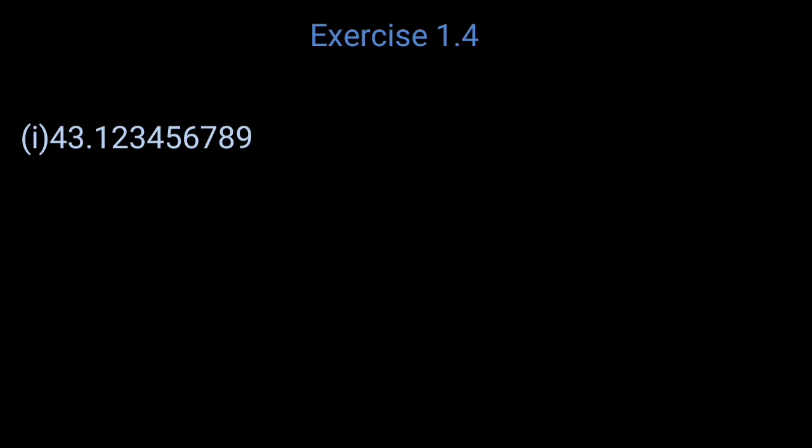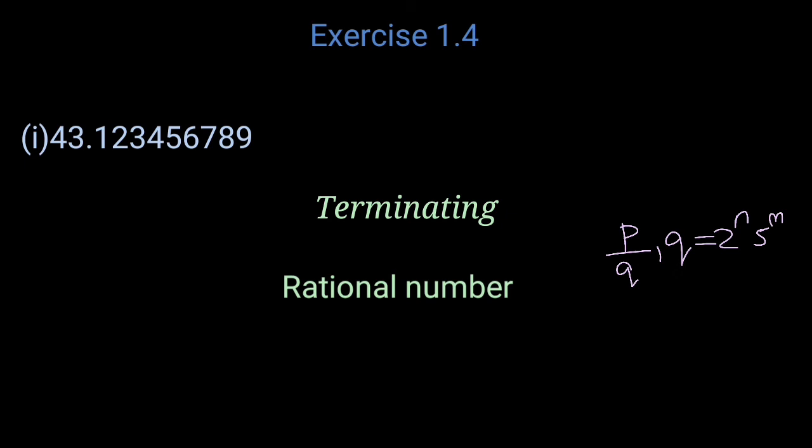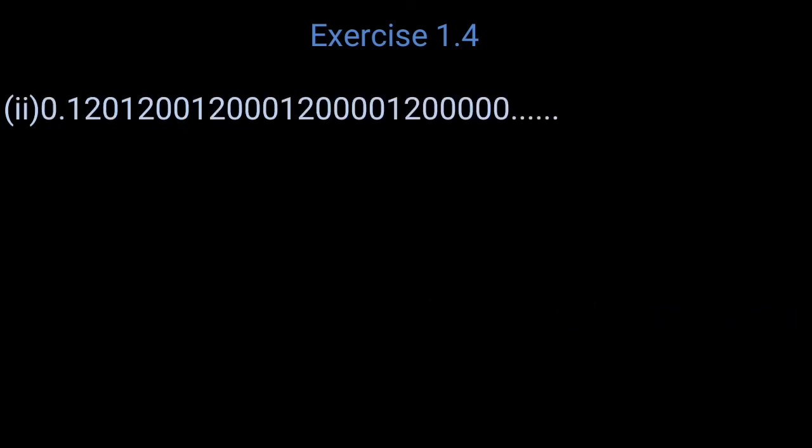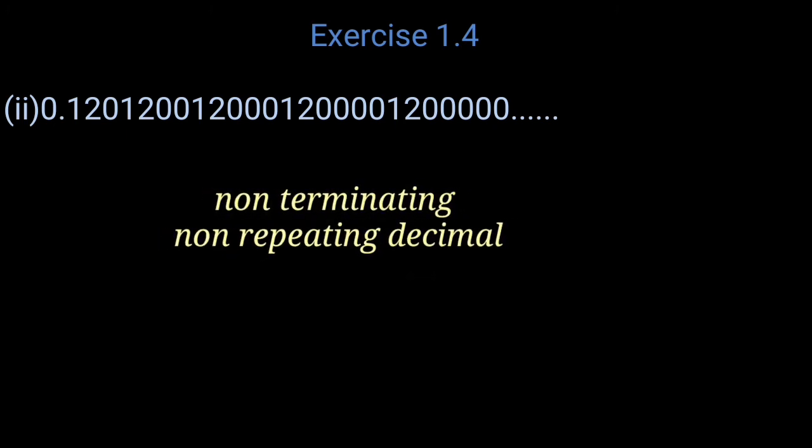So first one, 43.12345678. So it is a terminating number. A terminating number is a rational number, right? It is in the form p by q and q equal to 2 raised to n, 5 raised to m, where n and m are whole numbers. Next one, 0.12012001200. Now what form is it in? Non-terminating and non-repeating decimal. So it is an irrational number, right?